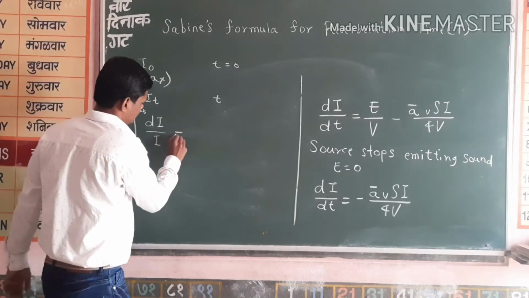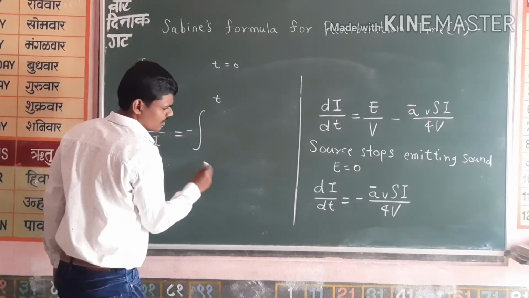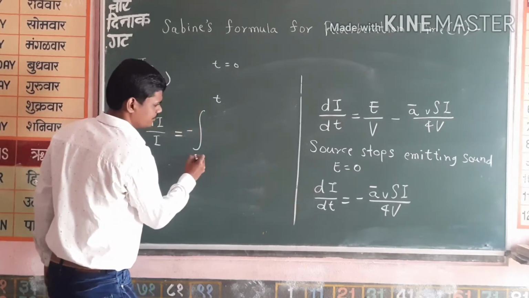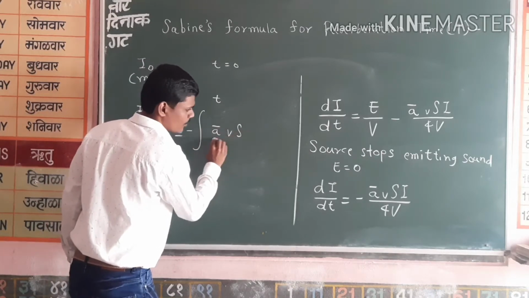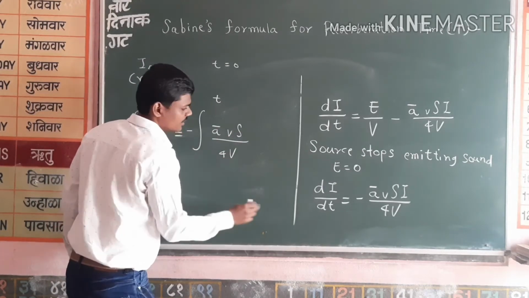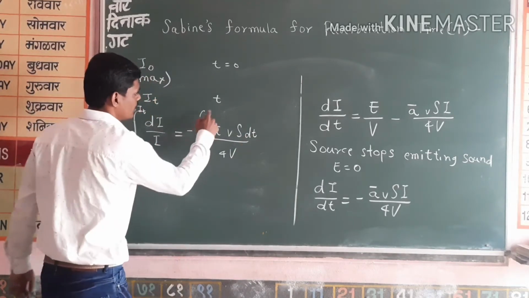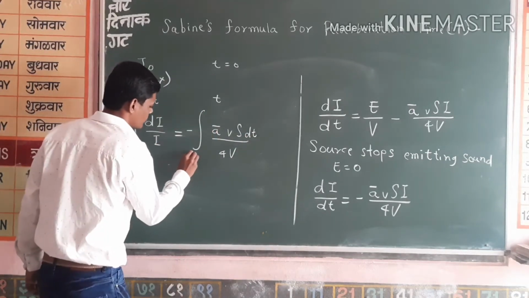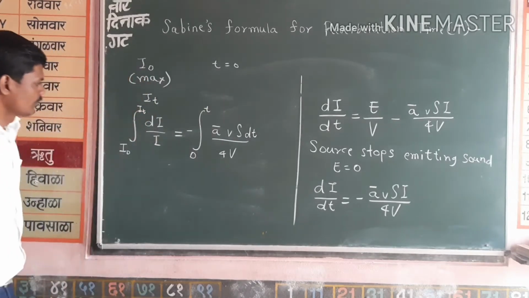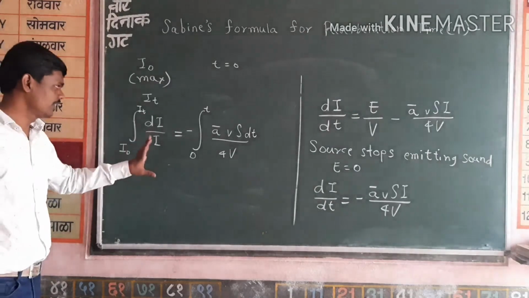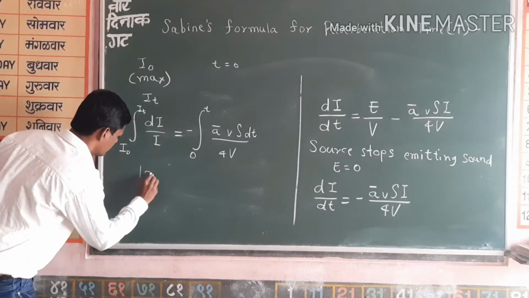Next one. So it is minus, and the limits are, okay, let me write the quantity first, A bar V S by 4V, and that dt goes this side. So we need to integrate now. Now what are the limits? Initial time was 0, latter time was t. So integrating this, we get, this is simple, 1 by I, so log.